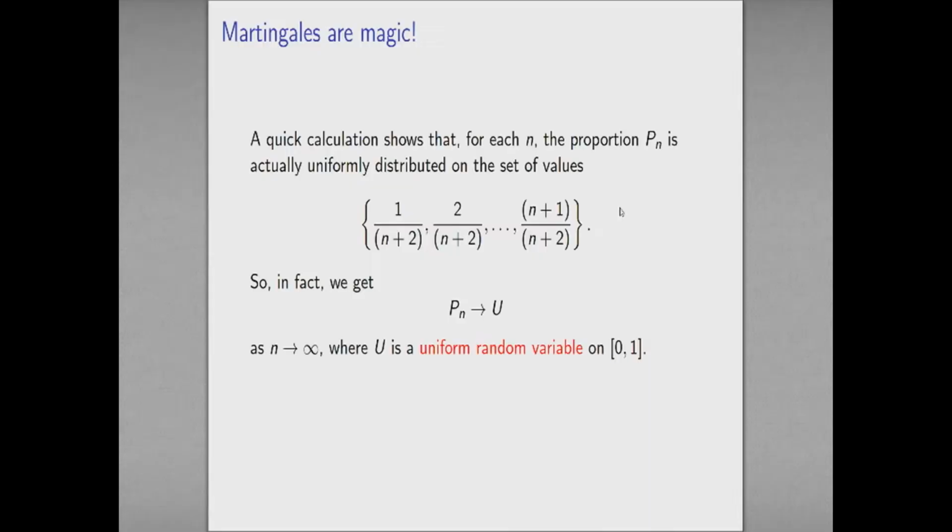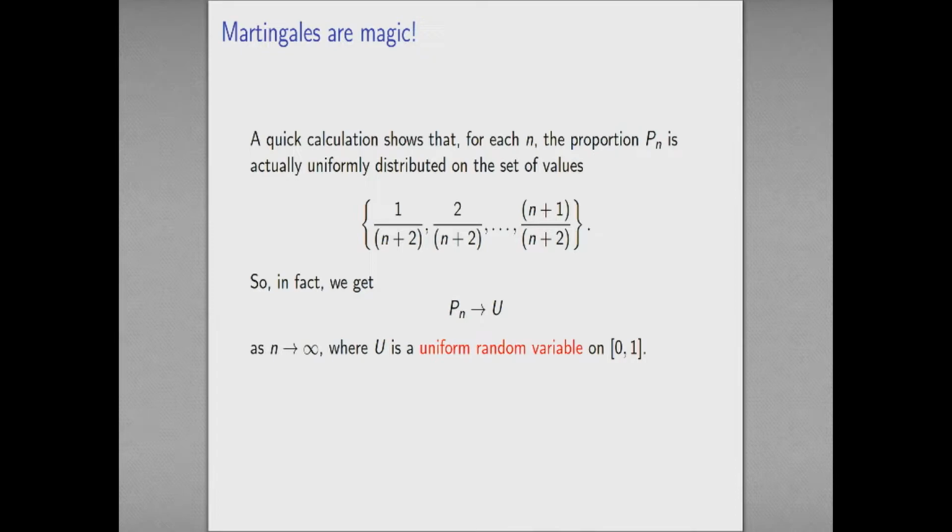So this martingale that I've just told you about, coming out of Pólya's urn, is bounded between 0 and 1, and it converges to a random limit. In fact, we can work out what the distribution of that random limit is. A quick calculation shows that for each fixed n, the proportion of blue balls in the urn turns out to be uniformly distributed on the set of possible values it might take. Let's start at step 0. There we know that we've got proportion 1/2 of blue balls, and that's the only value in this set.